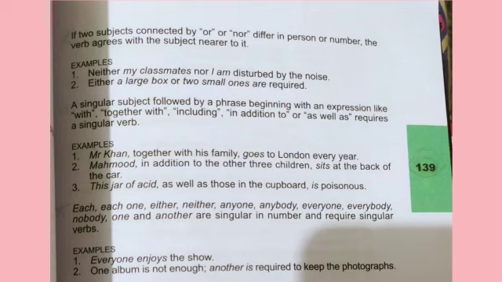A singular subject followed by a phrase beginning with an expression like with, together with, including, in addition to, or as well as requires a singular verb. Look at the examples. Mr. Khan, together with his family, goes to London every year. Look at the next example. Mahmood, in addition to the other three children, sits at the back of the car.